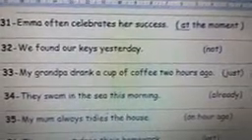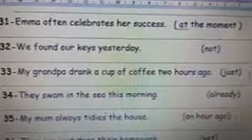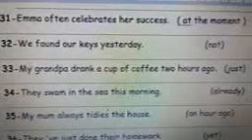Number 31. Emma often celebrates her success. At the moment. Emma is celebrating her success at the moment.